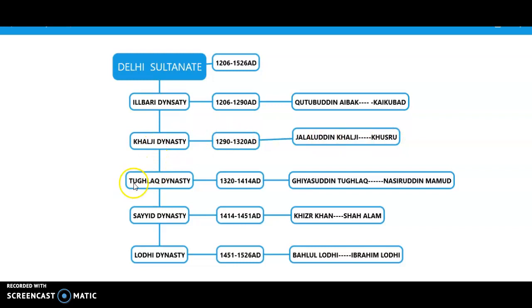So then the Tughlaq dynasty, it was founded in 1320 AD by Ghiyasuddin Tughlaq and declined in 1414 AD, and the last ruler was Nasiruddin Mahmud. Then the Sayyid dynasty, this was founded by Khizr Khan in 1414 AD, ended in 1451 AD, and the last ruler was Shah.